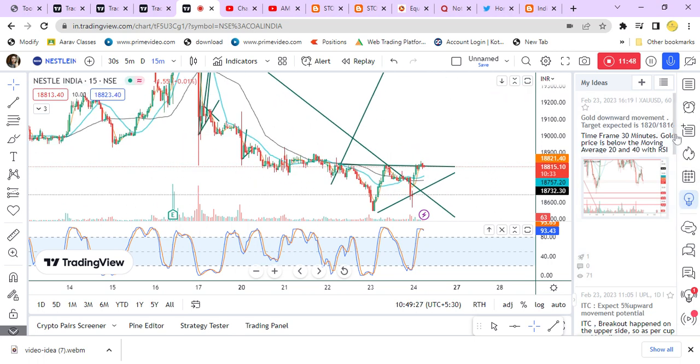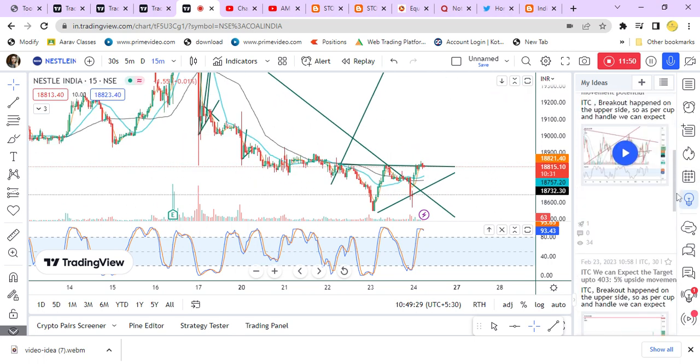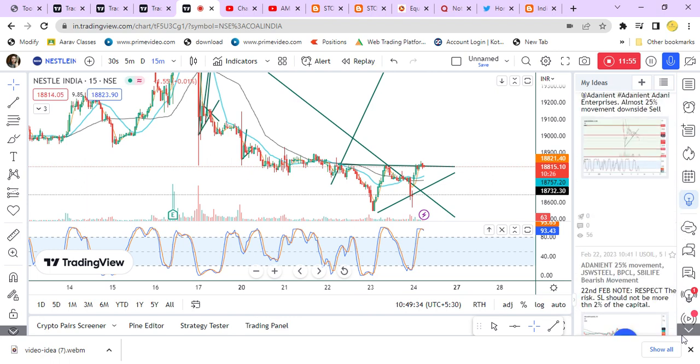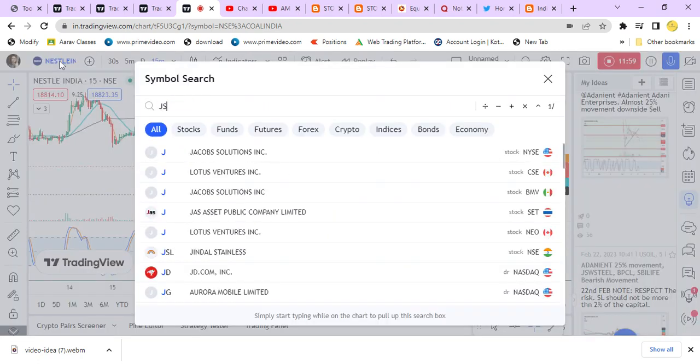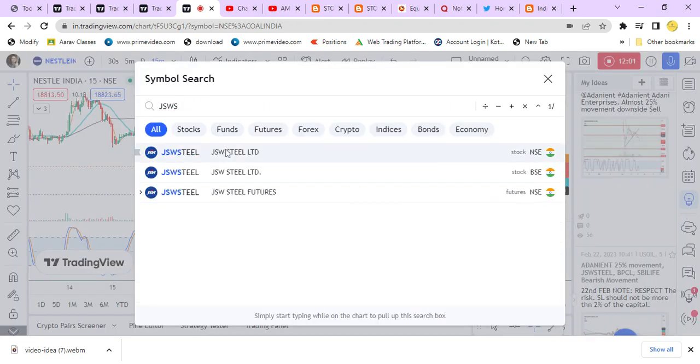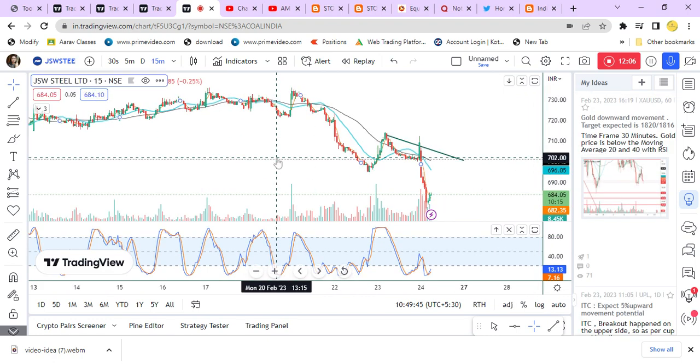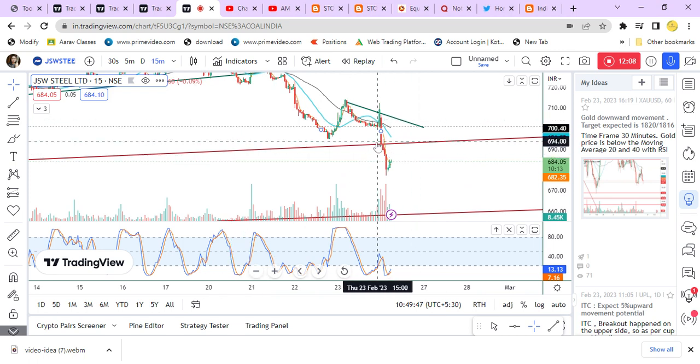And what are the other calls I gave? JSW Steel. JSW Steel is also the same thing. It has already reached the target.